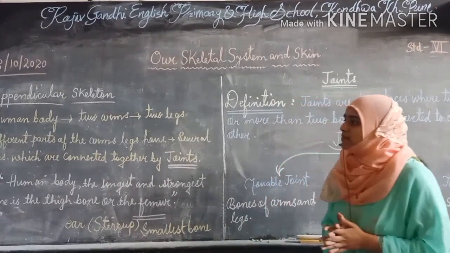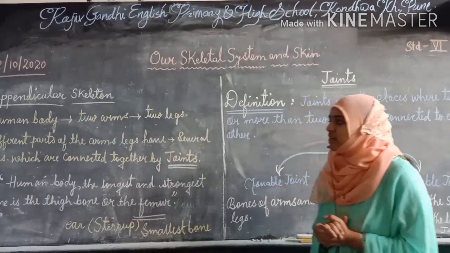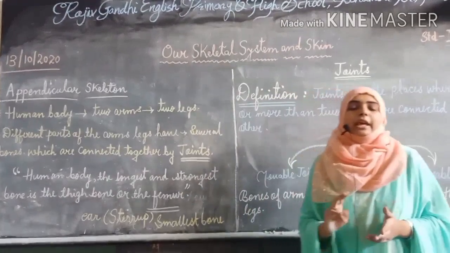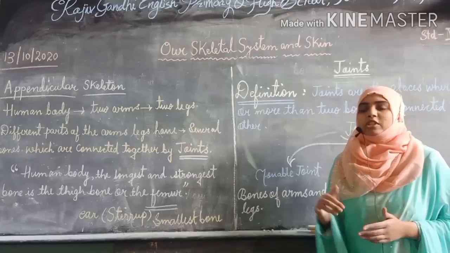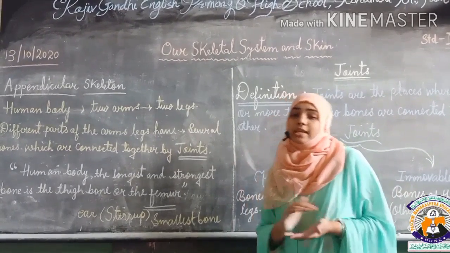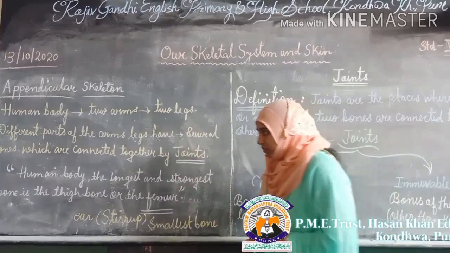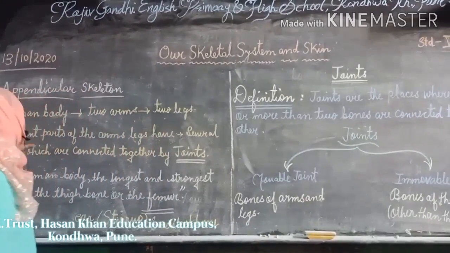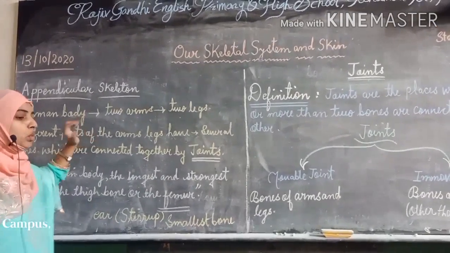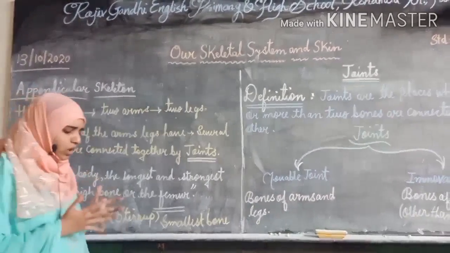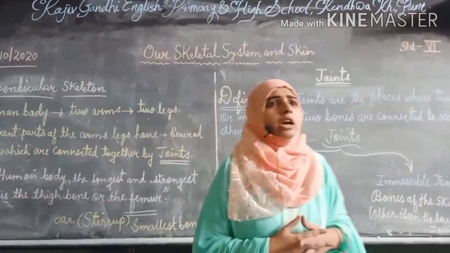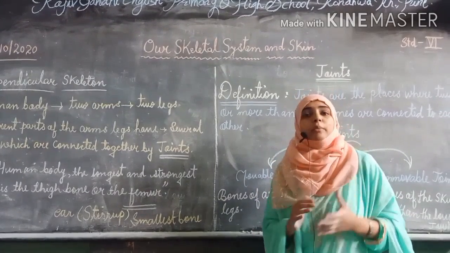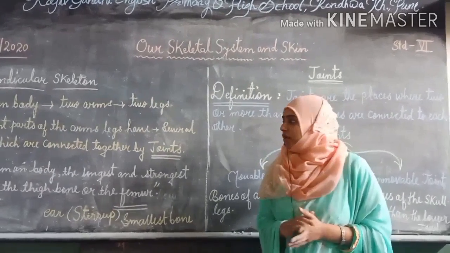The human body has two arms and two legs. Different parts of the arms and legs have several bones which are connected together. The appendicular skeleton has two arms and two legs, present on the upper and lower part of the central axis. These are all bones, different types of bones in the human body, and different types of bones perform different functions very well.